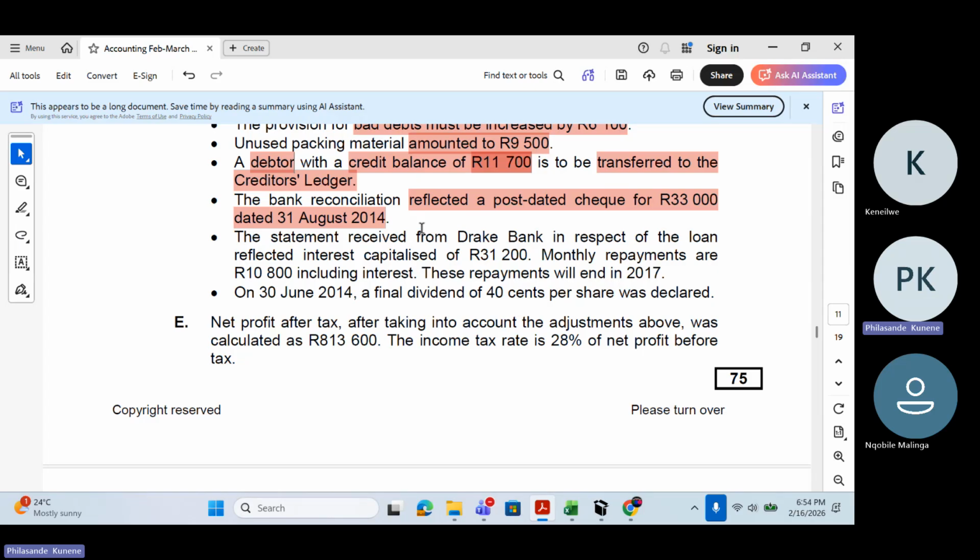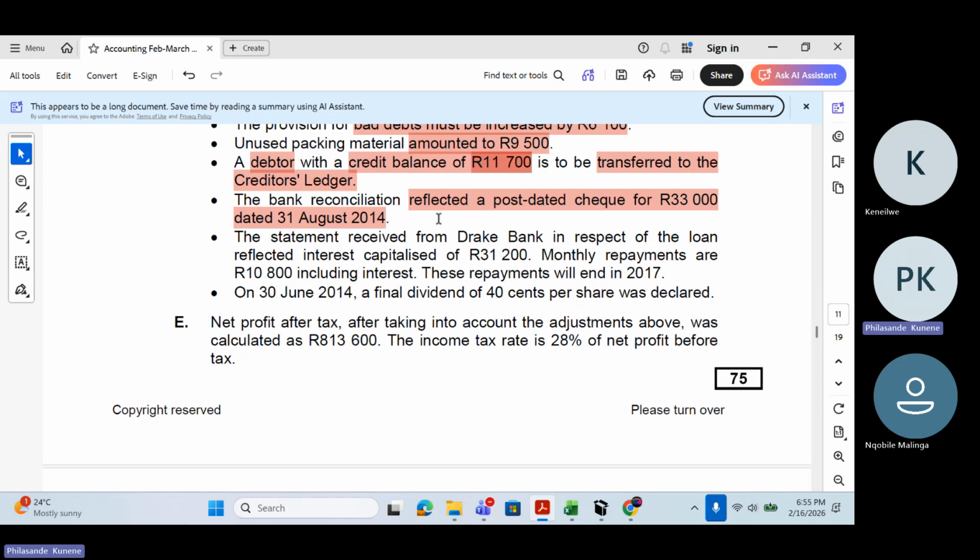A post-dated check. When we're doing reconciliation, your explanation is correct, but I want you to put it this way: a post-dated check is a check that can only be withdrawn at a later stage, not now.